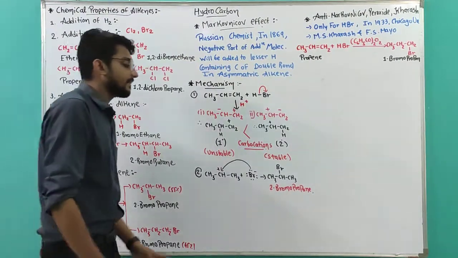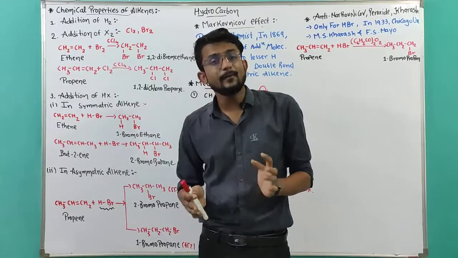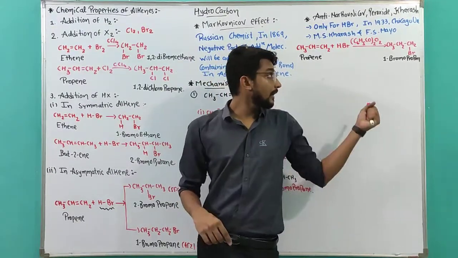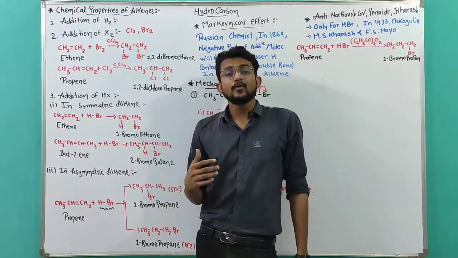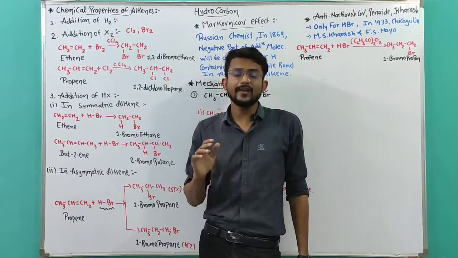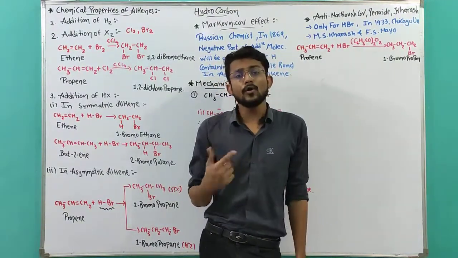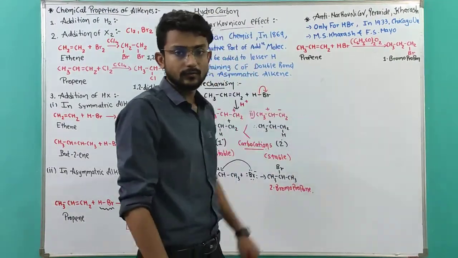Markovnikov says that if the carbon has lesser hydrogen, the negative part will come to it. Now, in anti-Markovnikov, if you have lesser hydrogen, you will get the positive part, not the negative part. The more hydrogen-containing carbon will get the negative part in anti-Markovnikov.